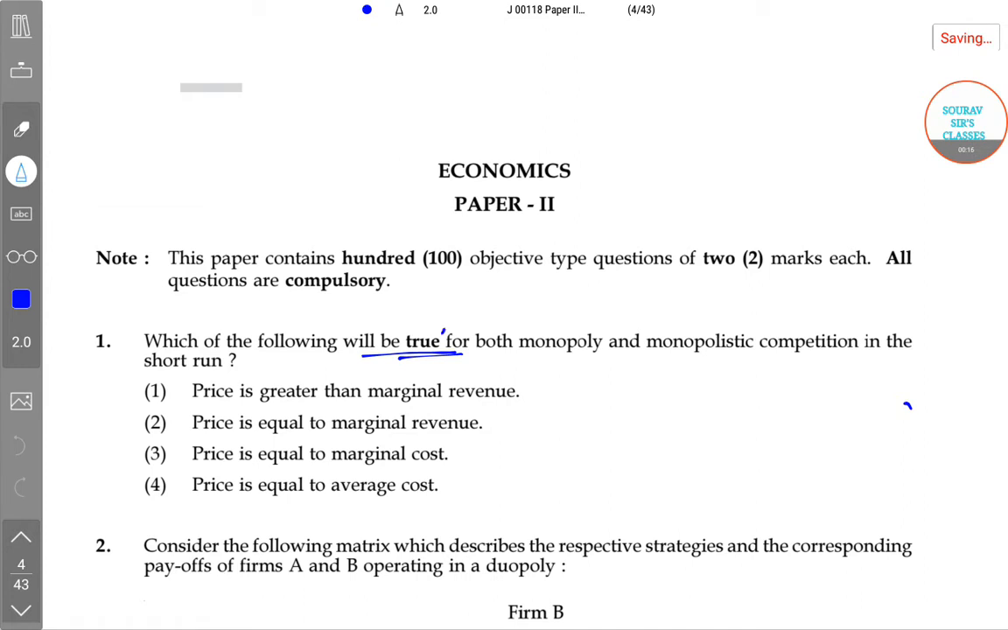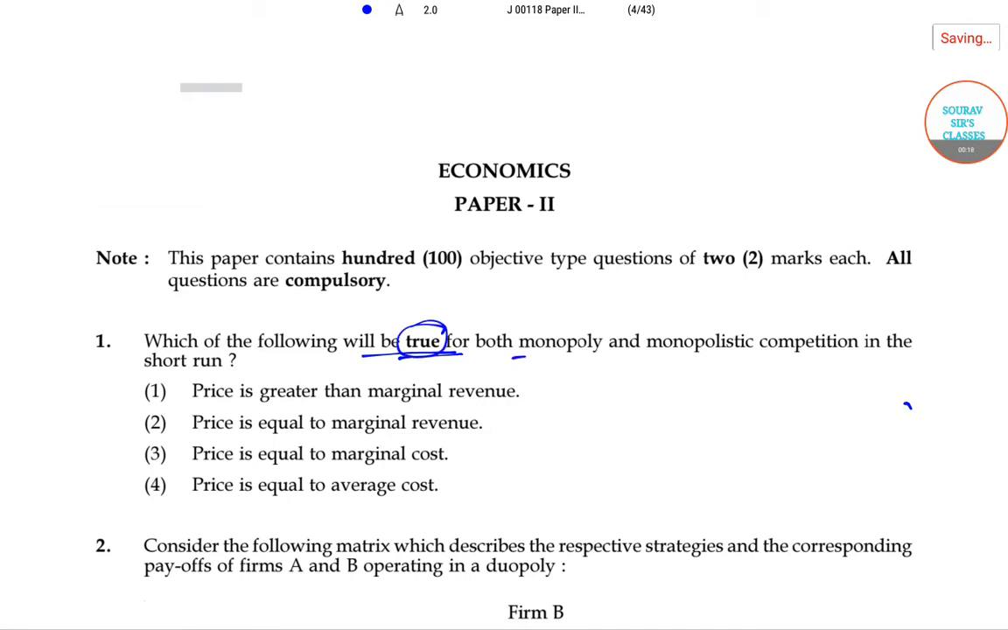Which of the following will be true for the monopoly and monopolistic competition? For monopoly and monopolistic competition. Now if you don't know what is monopoly, what is monopoly? Monopoly is